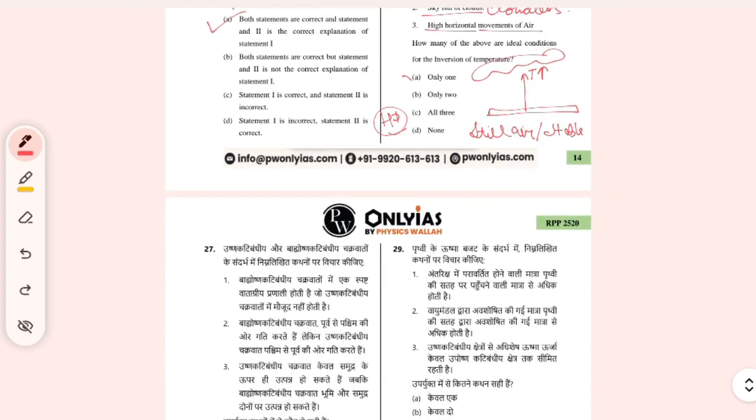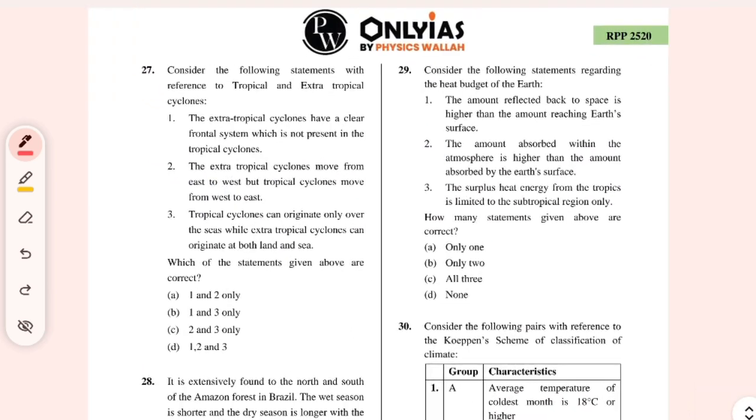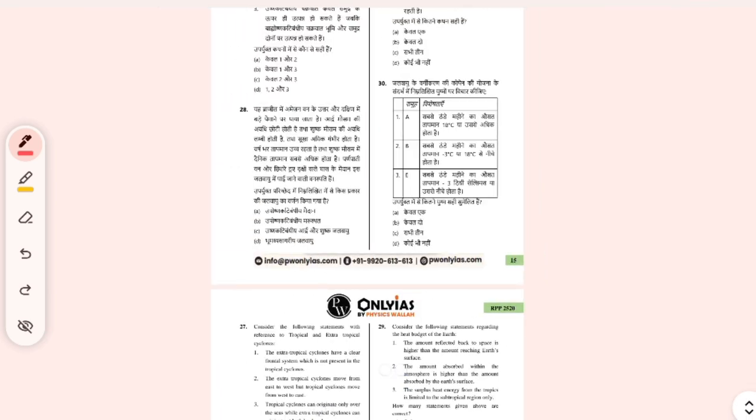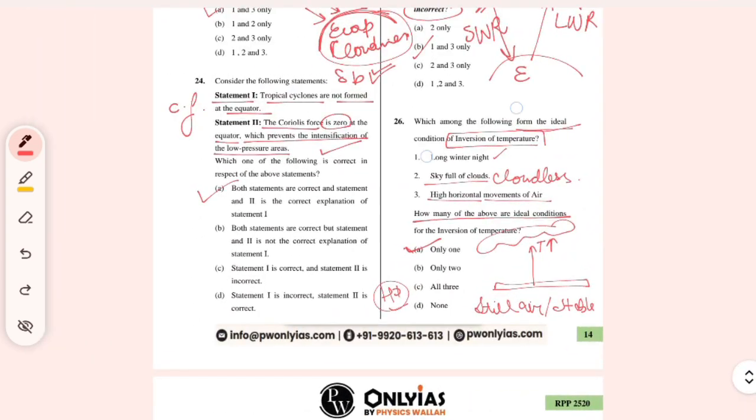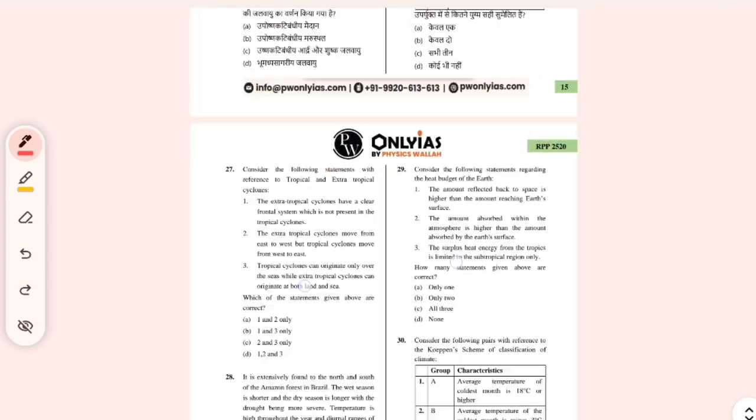So how many of the ideal conditions are there? Only one. So these were the three conditions of inversion of temperature. Apart from that, we also study that there are types of inversion that happen. For example, let us discuss that later because it will get a bit technical now.